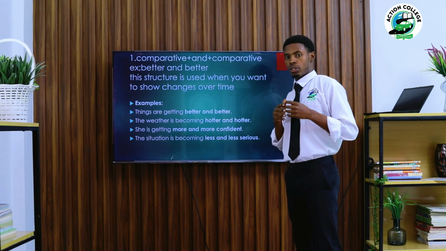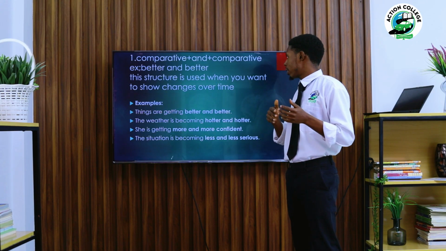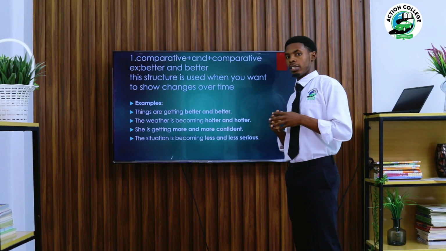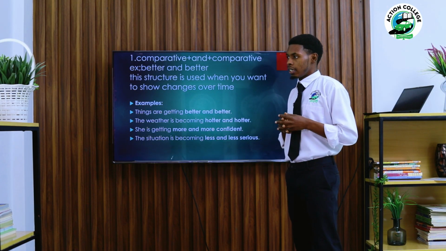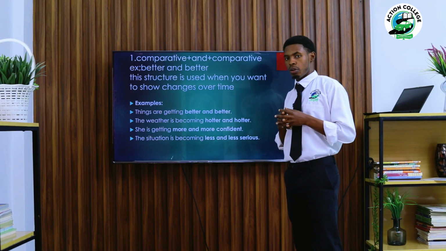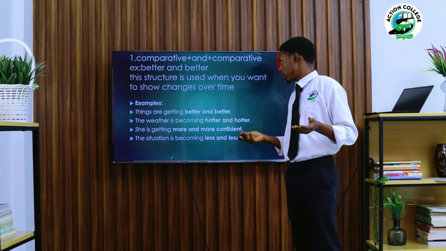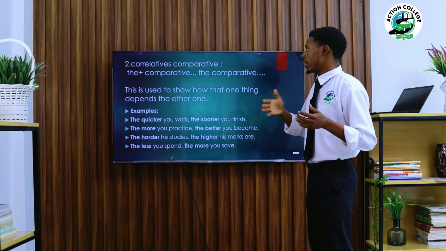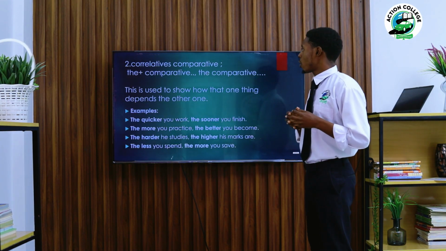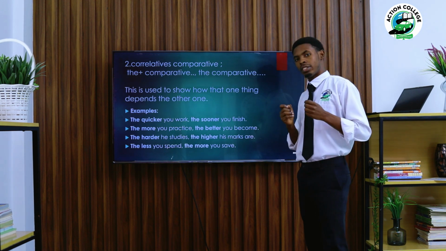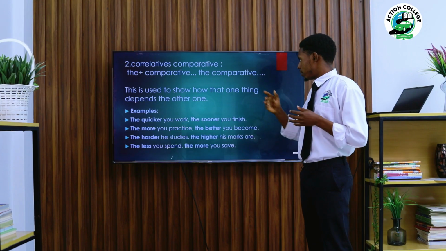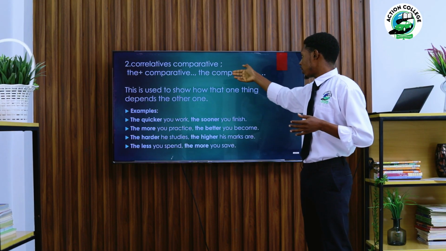This was about structure, comparative and comparative. For example, better and better. So let's just get ahead with the next structure of comparative. As you can see on the screen, here you have correlative comparative. Correlative comparative means what? For example, here you have the comparative, the comparative.